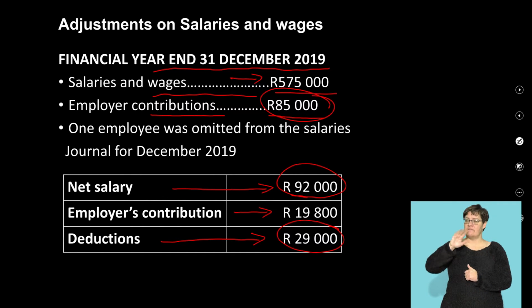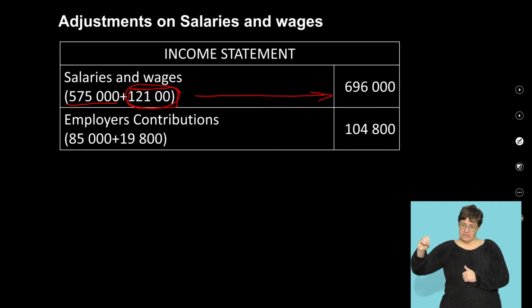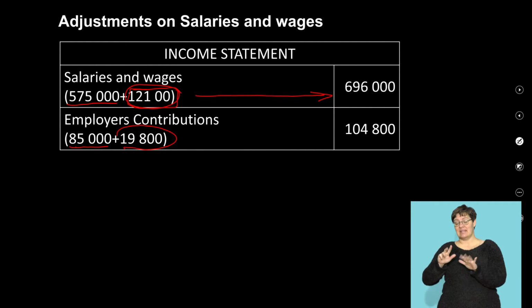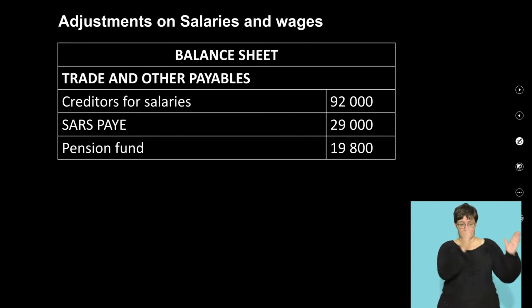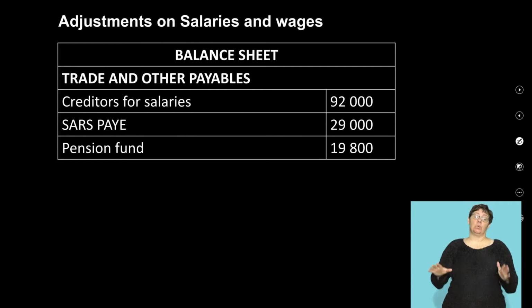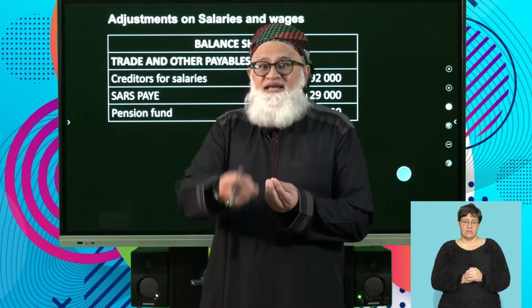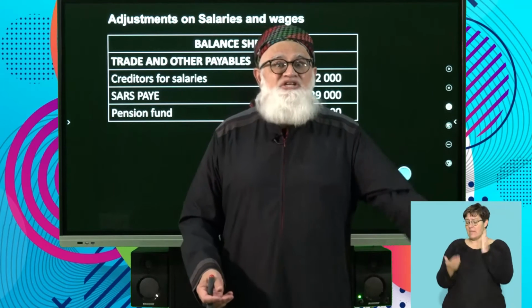85,000 was a given figure in my trial balance. So I start off with the 85,000, right? Plus the 19,800 to give me a figure of 104,800. Okay, the next one. And this is important now, guys. What's the impact of that adjustment on my balance sheet?